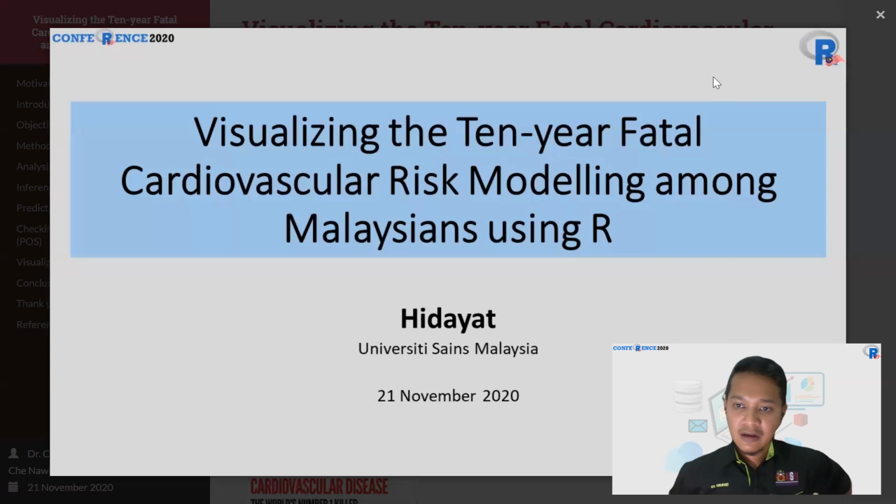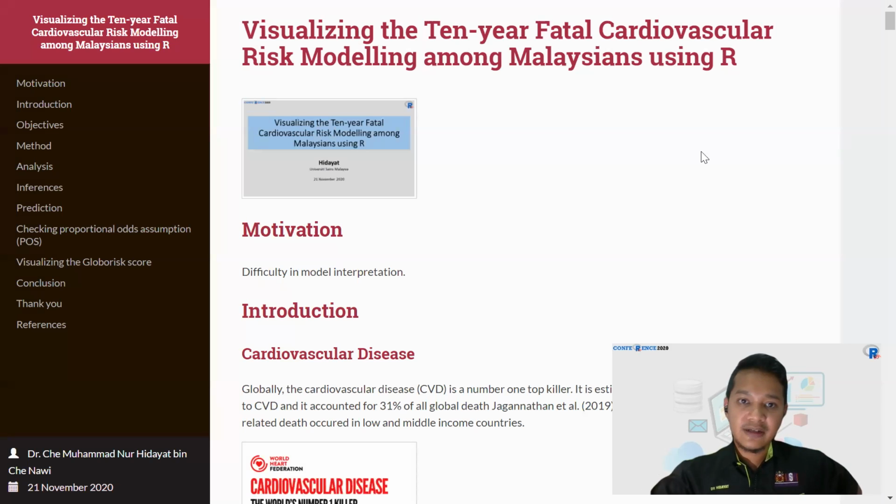The title of my presentation for today is Visualizing the 10-Year Fatal Cardiovascular Risk Modeling Among Malaysians Using R. I will divide the presentation into two parts. The first part covers the background of my study, including the introduction, the methodology, and the objective. In the second part, I will demonstrate performing ordinal logistic regression using R, covering most of the statistical steps in the analysis. So let's go to the first part of my presentation.